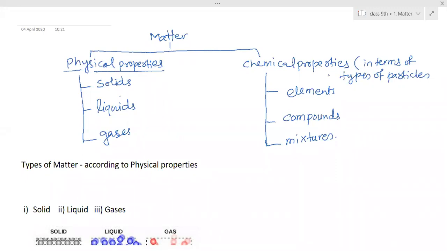Does it maintain proper shape? Yes, it maintains proportion. So that means solids are the types of matter which retain their shape and have definite volume. Then what about liquids? Liquids do not have their original shape, meaning a proper shape. Their own shape they don't have. When they are poured, they will take the shape of the container.